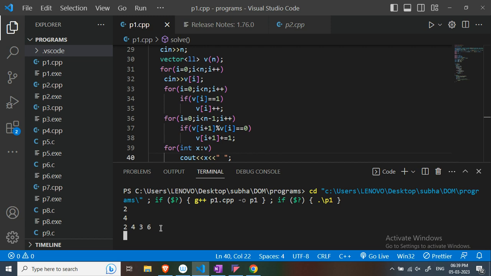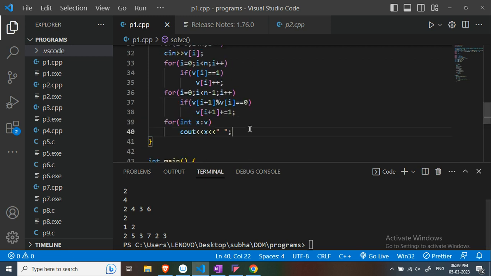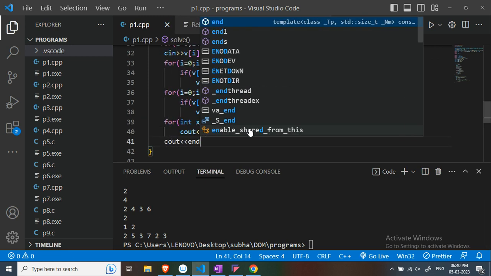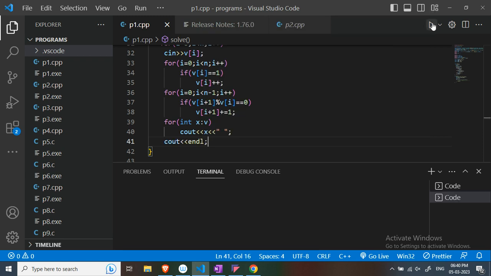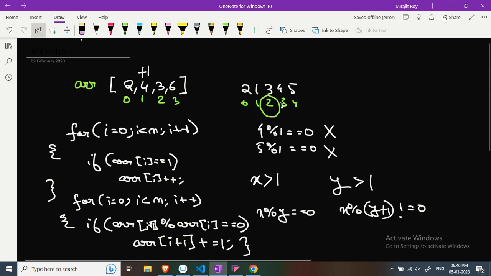And let's take another input. Let's suppose 2, and 1 and 2. Pardon me, let's take 1 and 4, then 2 4 3 6, and see, 2 5 3 7 is our output. So the program is working.